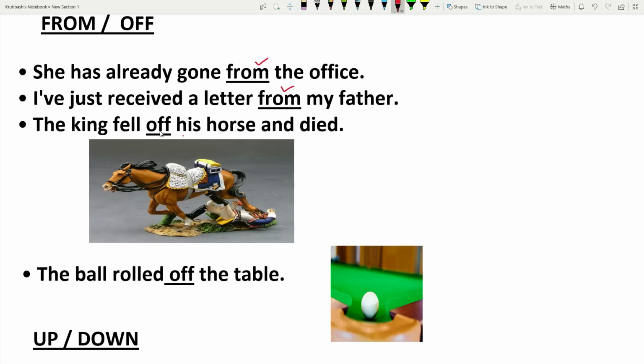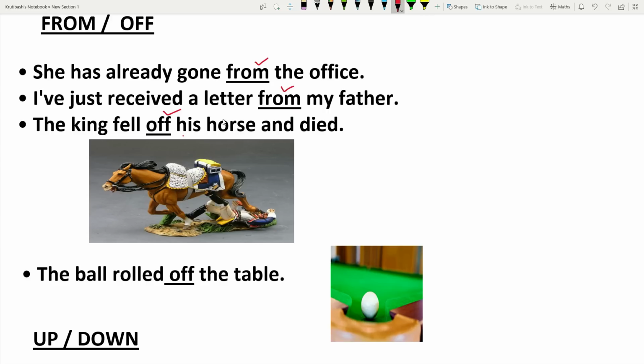The king fell off his horse and died. Here off shows what? Separation from a surface. What is the surface here? The horseback is one surface, and the king is separated from it. There we use off: separation from a surface to downward. But preposition from is used for departure, from something to another.